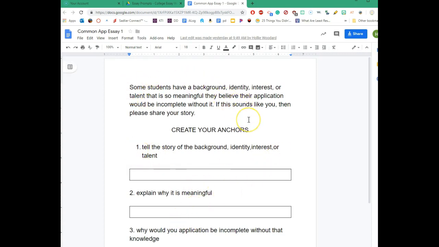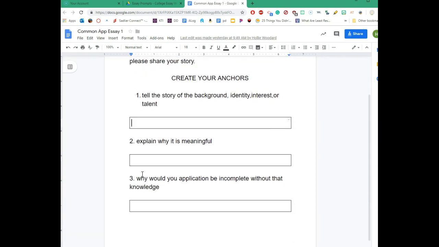Some students have a background, identity, interest, or talent that is so meaningful, they believe their application would be incomplete without it. If this sounds like you, then please share your story. So the first part is to tell the story of the background, interest, identity, or talent. So you're going to write down an answer to all 3. Explain why it's meaningful and why your application would be incomplete without that knowledge.